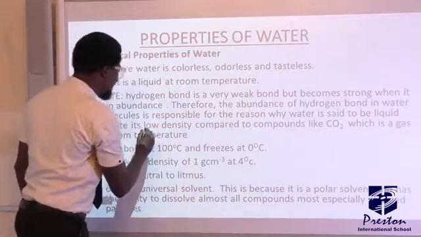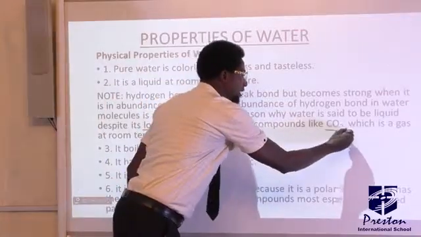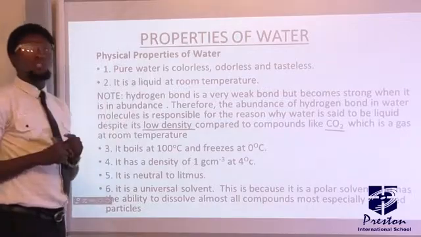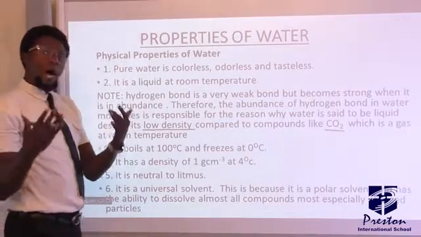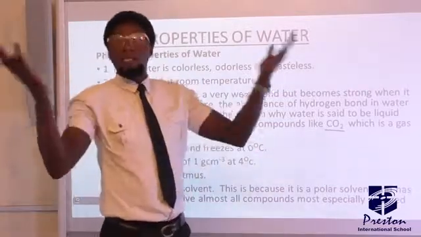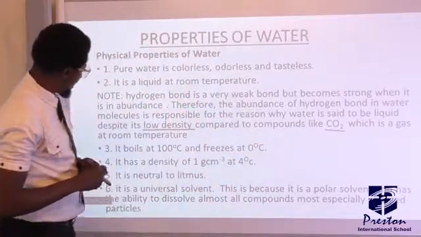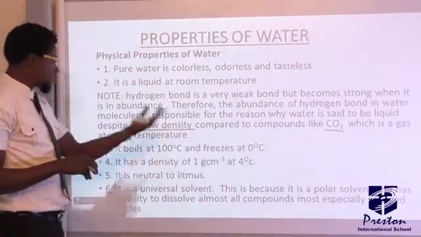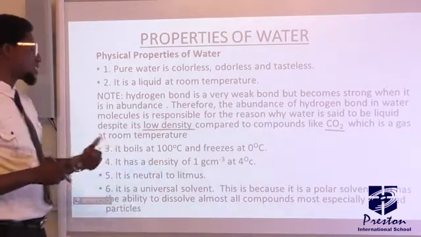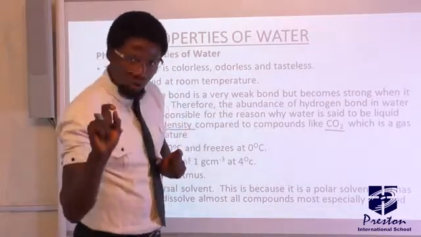Despite the fact that water has low density compared to a compound like carbon dioxide, which is a gas at room temperature. So you might be asked a question to explain the reason why water is a liquid at room temperature and carbon dioxide or any type of gas is a gas at room temperature. That is simply the answer to give. Then water boils at 100 degrees Celsius and freezes at 0 degrees Celsius. It has a density of 1 gram per cm cube. That is always at 4 degrees Celsius.